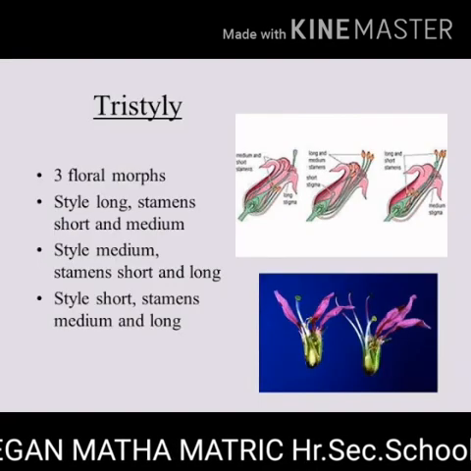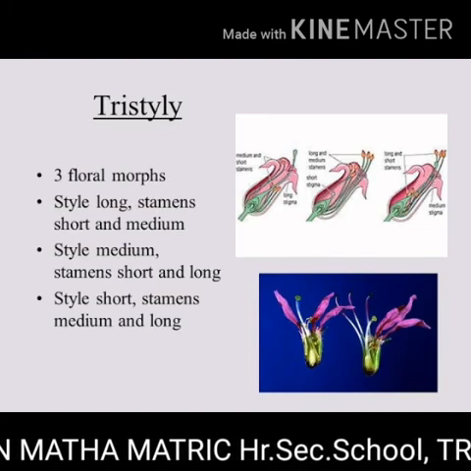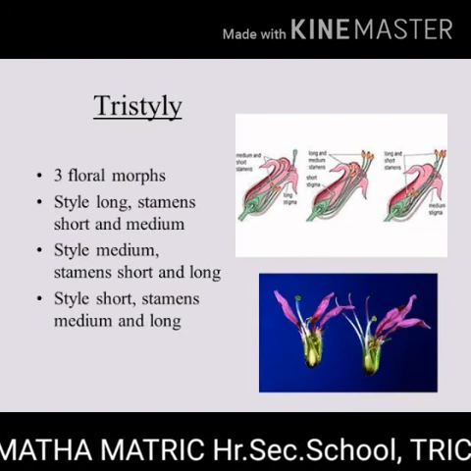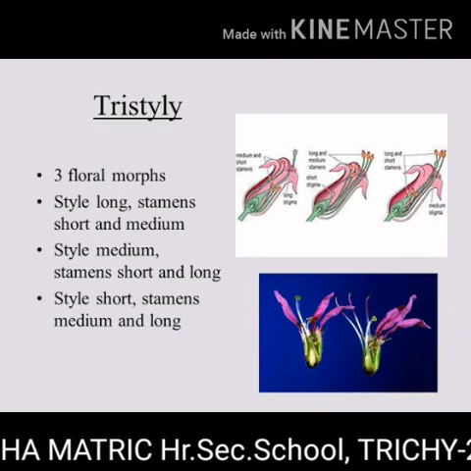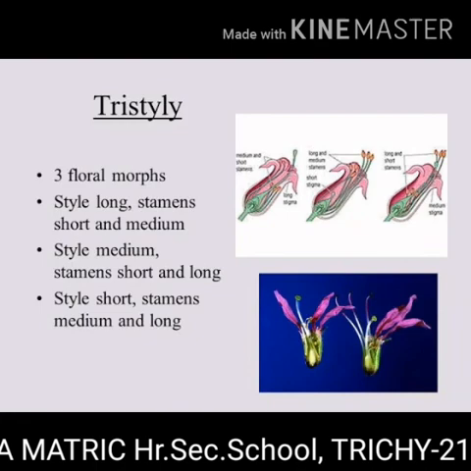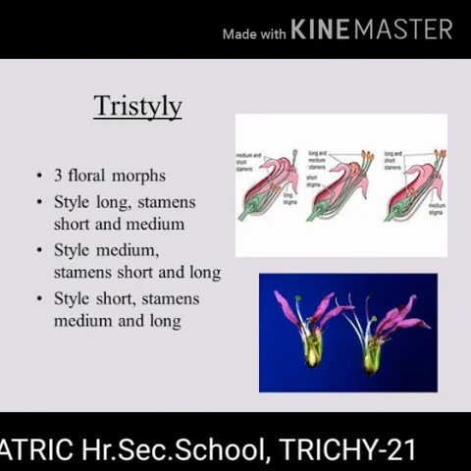Tristyly. The plants produce 3 kinds of flowers with respect to the length of the style and the stamens. Here, pollen from flowers of one type can pollinate only the other types but not their own type. Example: Lythrum.